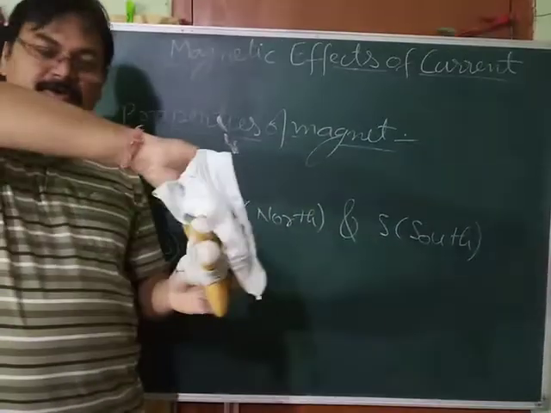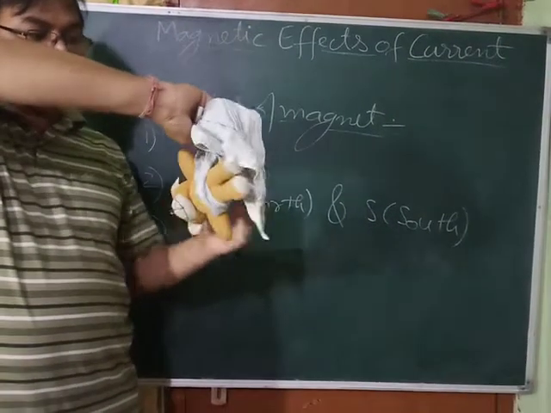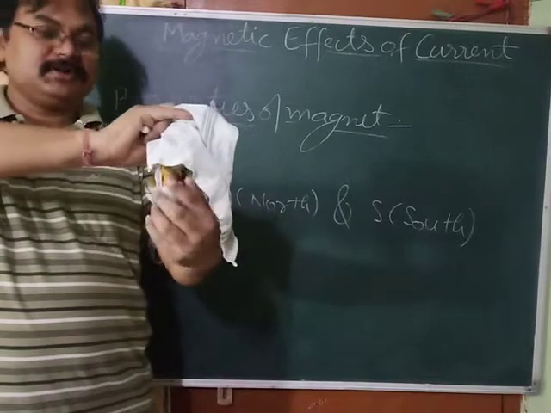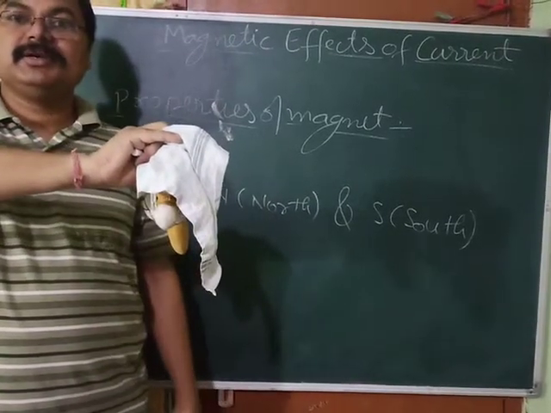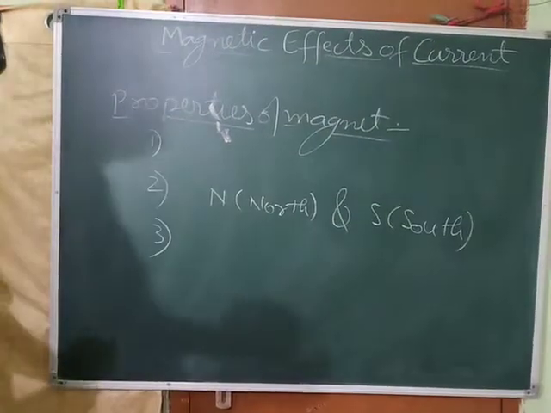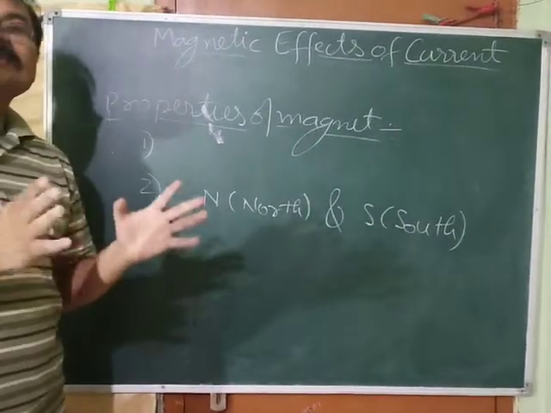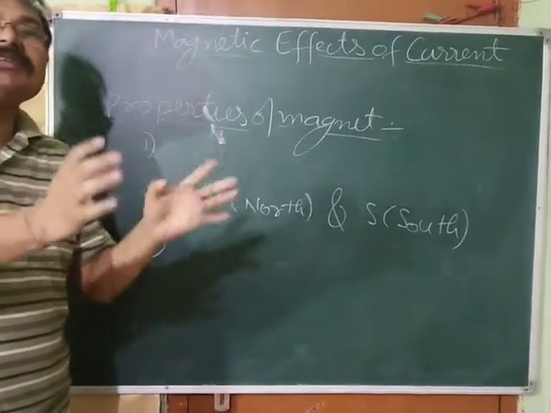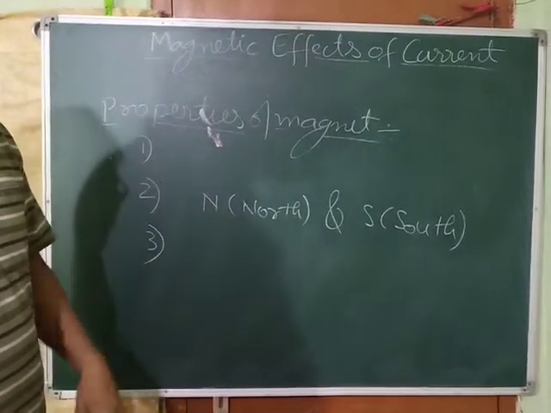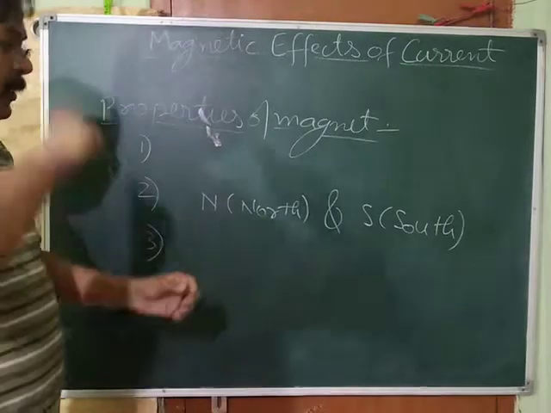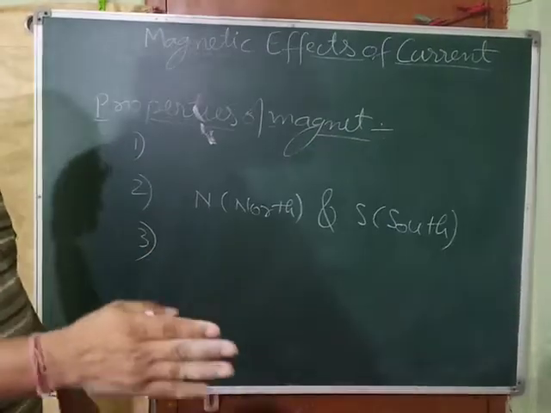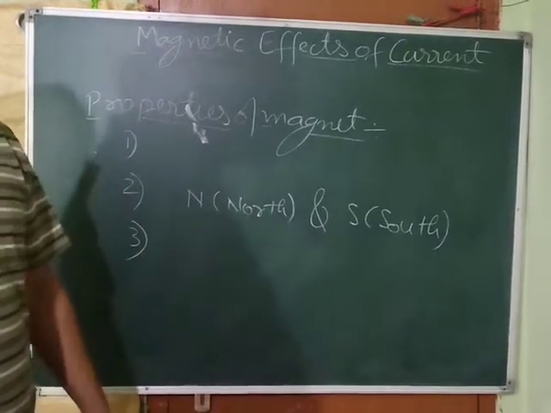So this head is south, so it will point towards the south, and this feet is north, so the north pole will point towards the north direction. Okay, this is the property of the magnet. That means when a magnet is suspended freely, it aligns itself along the north-south geographical direction of the Earth. That means the north pole will point towards the geographical north and the south pole will point towards the geographical south of the Earth.